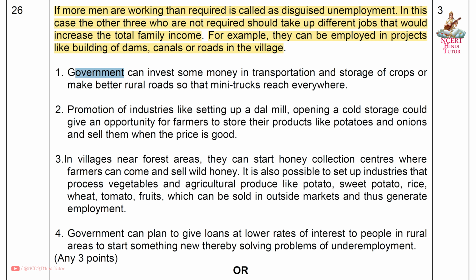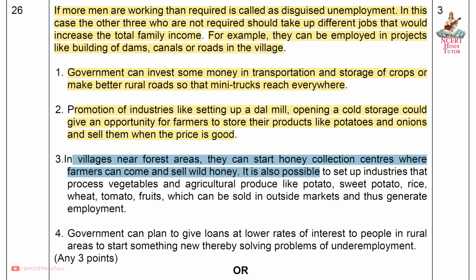First, government can invest some money in transportation and storage of crops or make better rural roads so that mini trucks reach everywhere. Second, promotion of industries like setting up a dal mill, opening a cold storage could give an opportunity for farmers to store their products like potatoes and onions and sell them when the price is good. Third, in villages near forest areas, they can start honey collection centers where farmers can come and sell wild honey.